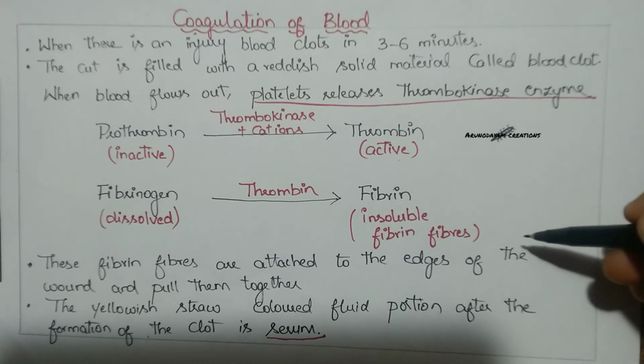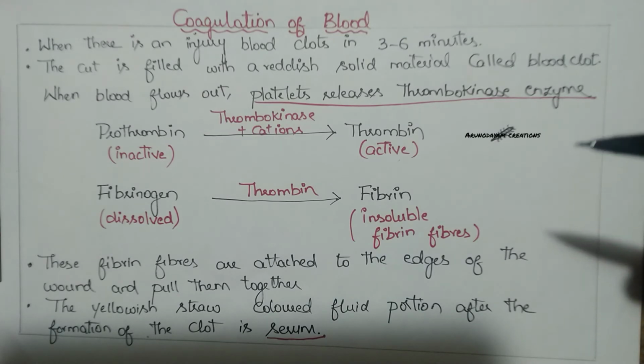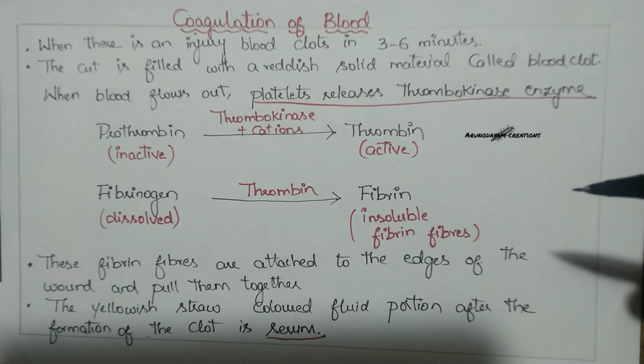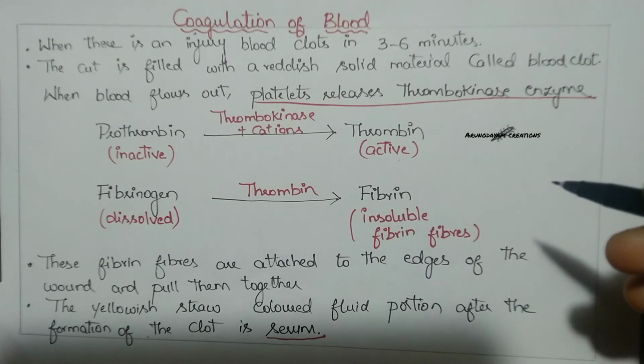So this is what happens whenever we get any injury. This is the process of coagulation of blood. And after the blood clots, we can see a yellowish straw-colored fluid coming out of that portion, called serum. So the yellowish straw-colored fluid which is coming out of the injury part after the blood clot is called serum. And this whole process needs another vitamin also, that is vitamin K, phylloquinone.